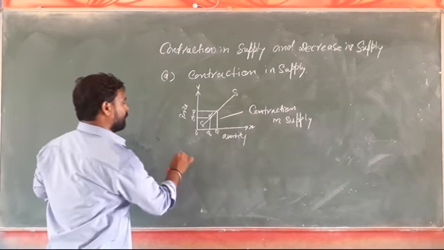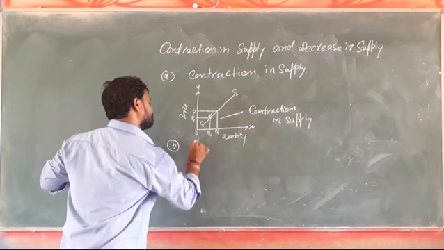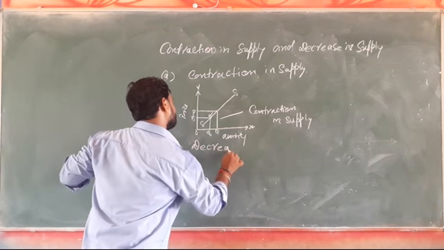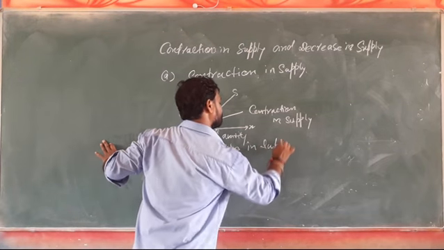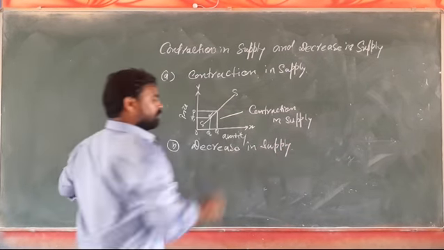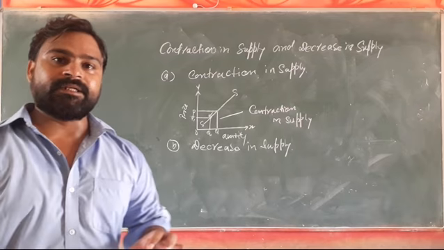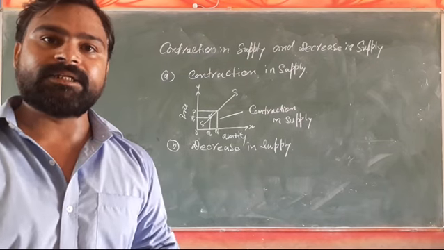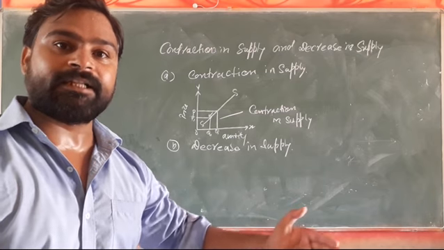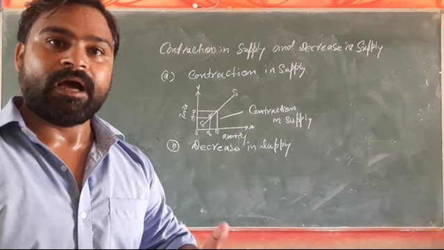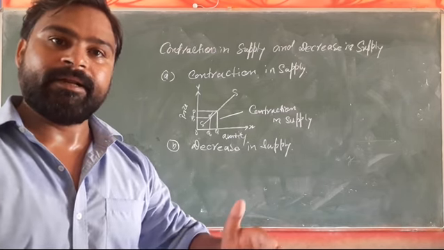Another thing we will talk about is decrease in supply. Decrease in supply is a phenomenon or condition where supply decreases as a result of change in other factors, and the price remains unchanged.